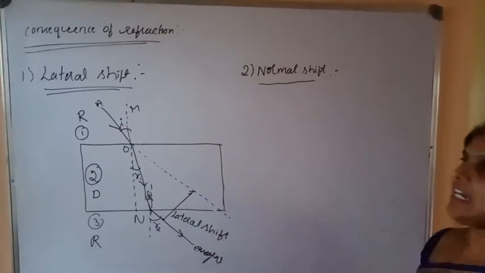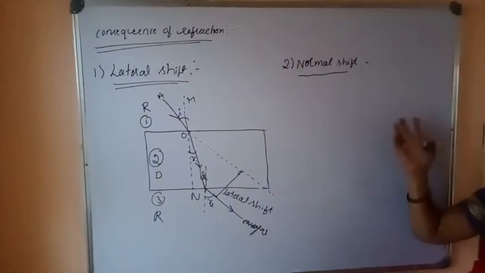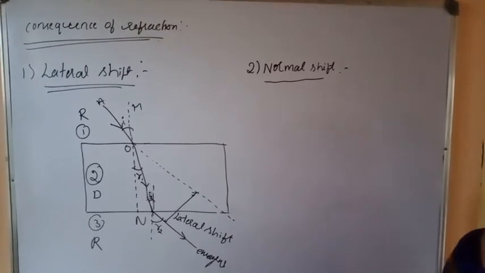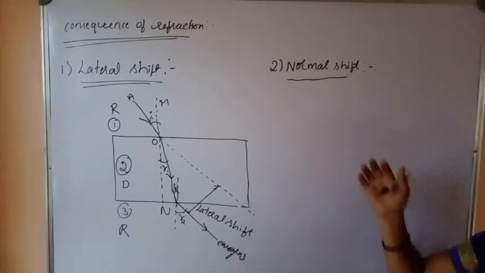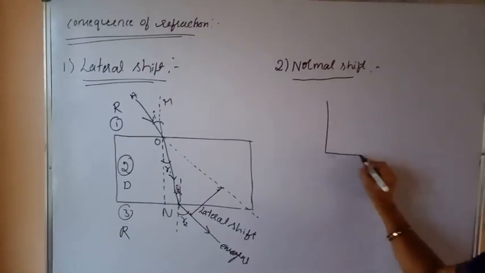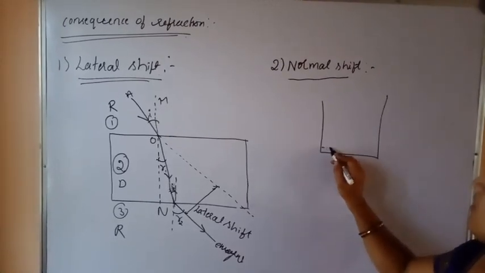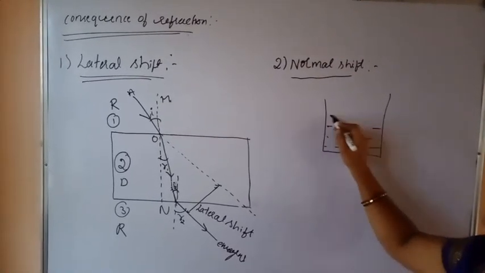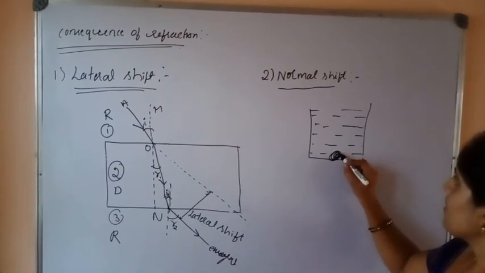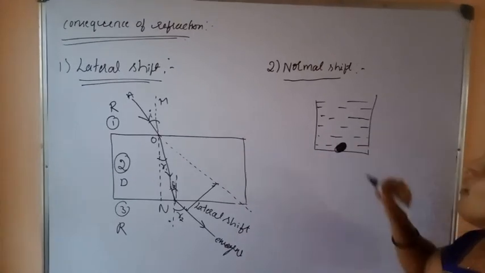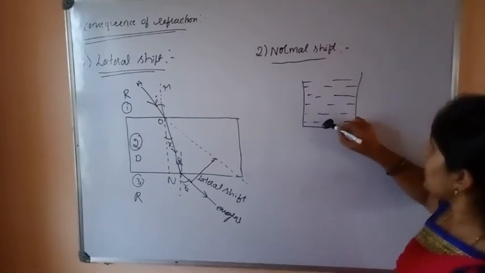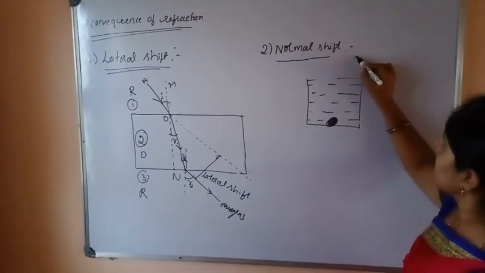Next, normal shift. I think it is easy to understand because it is observed in your day-to-day life. For example, you take a beaker or a glass filled with water like this. Pour in water and put a coin at the bottom of the beaker.